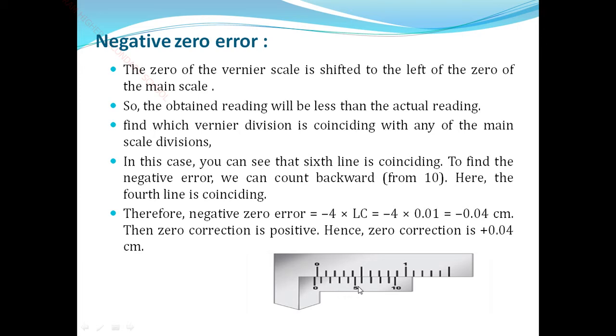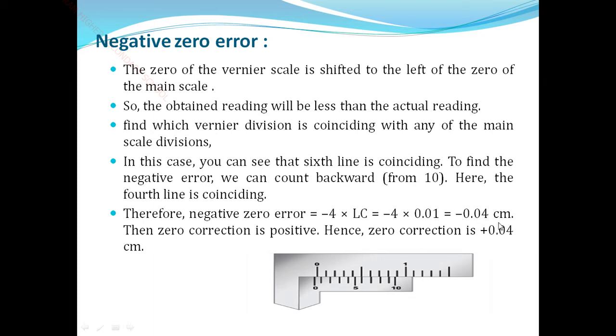So the coincidence, what is it? The Vernier scale reading is 6, the main scale is 0.5, that means coincide. The total number of divisions minus coincide, so 10 minus 6 is equal to 4. So the negative zero error is minus 4 into least count, which is equal to minus 4 into 0.01, equal to minus 0.04 centimeter.